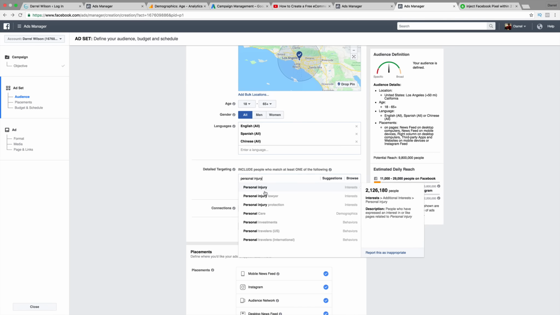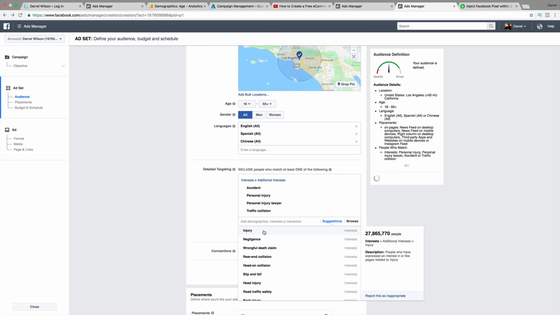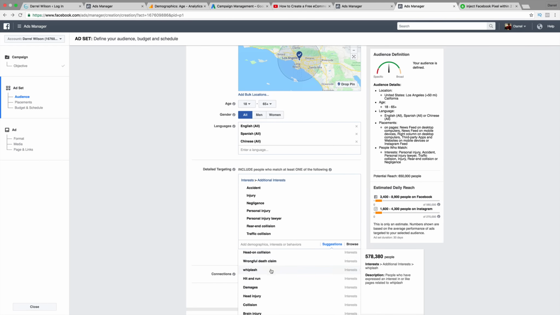There we go. We found some really good ones. Personal injury lawyer. Oh, look at this. We got the gold mine right here. So: accidents, traffic collisions, injury, negligence, rear end collision. That's a good one. I mean, all these are really good.